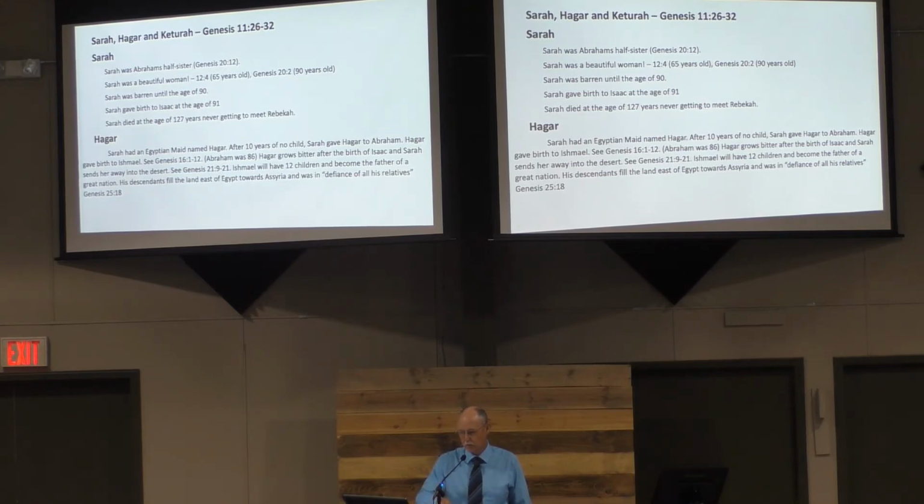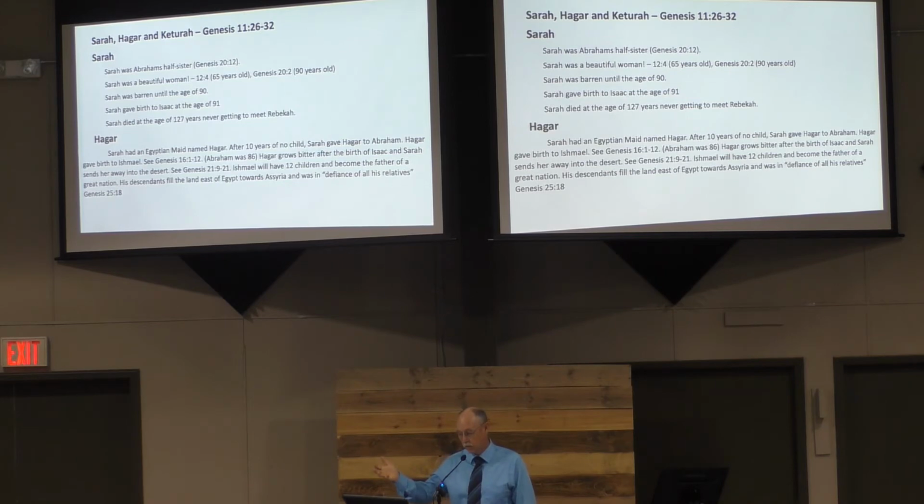Now, the counterpart of Sarah is, of course, Hagar. Sarah had an Egyptian maid named Hagar. Sarah had been barren. She and Abram had been married for 10 years. She realized she is not going to have a child. And Sarah takes Hagar, who was her maid, and gives Hagar to Abraham. Now, there is no record that I could find throughout the historical record here that Abraham ever marries her. Okay? He brings her.